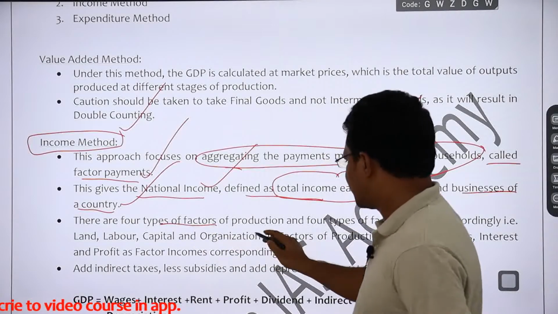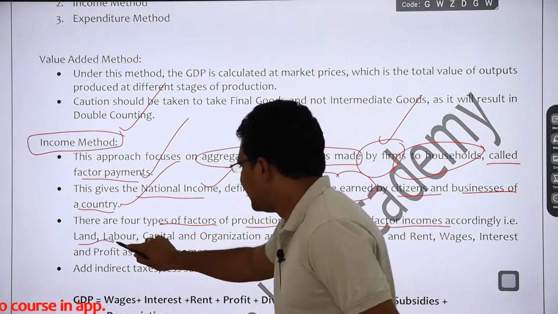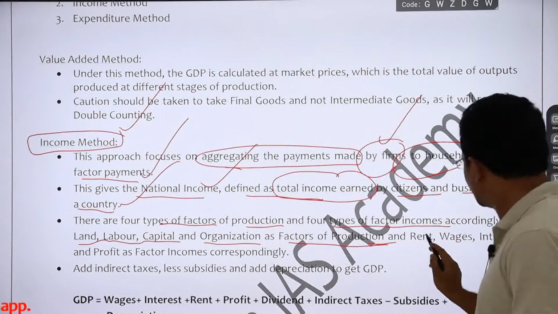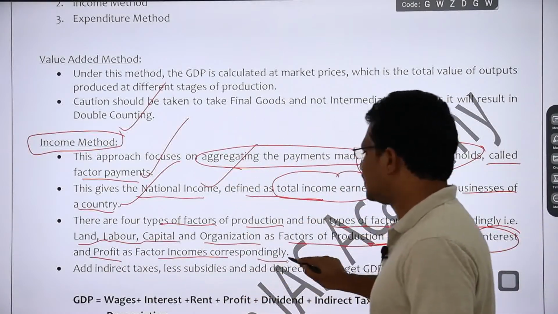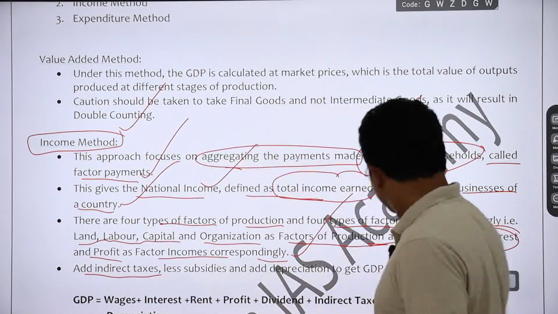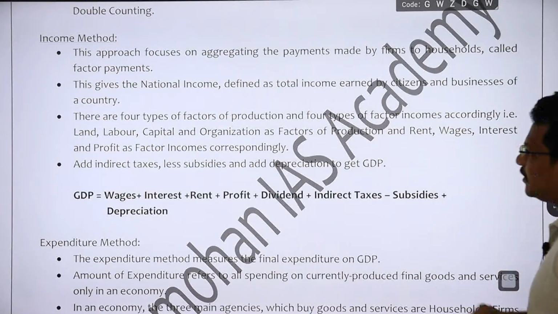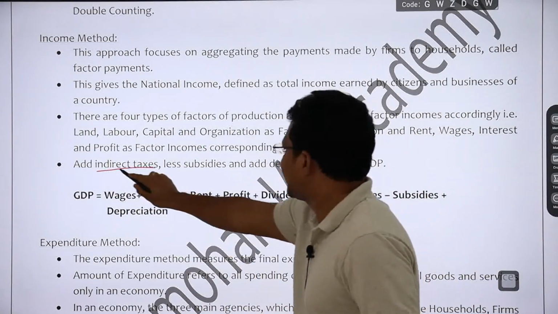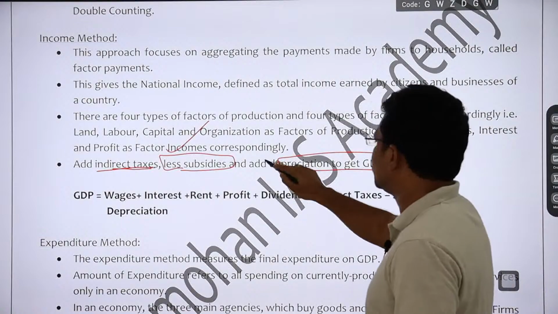Then there are four types of factors of production, I already told you, and four types of factor incomes accordingly, that is land, labor, capital and organization as economic factors or factors of production, and for these respectively rent, wages, interest and profit as factor incomes correspondingly, right? Then you have to add indirect taxes, right? Then for these factor payments, you need to add indirect taxes, then you need to subtract subsidies, and then you need to add depreciation to get GDP, right?